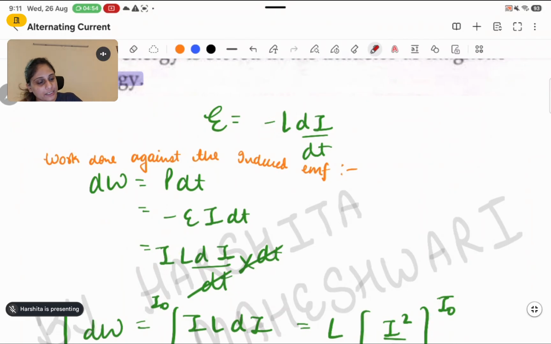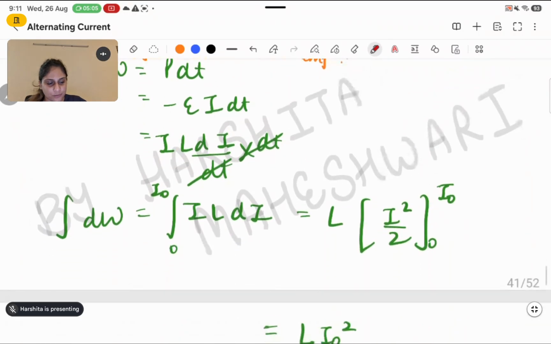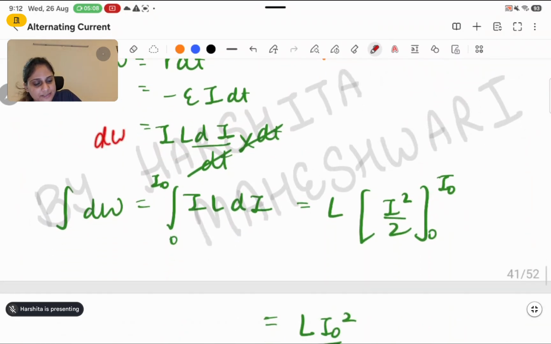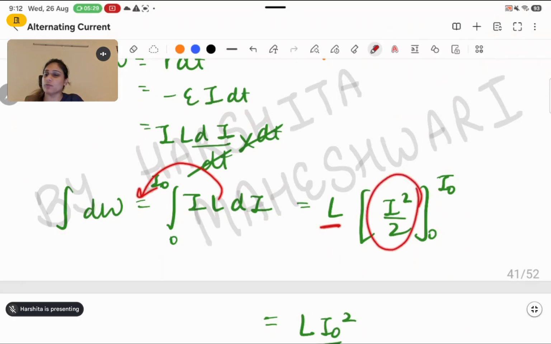Now L and I will get multiplied here, di by dt as it is, and dt as it is. So dt and dt will get cancelled. Now we are left with the expression dW is equal to L I di. So we have to integrate both sides from the value of current 0 to peak value I naught. L is a constant term now. Why? Because with the derivative term di written, the variable is I here. So we took L outside the integration, so only I square by 2 will be left, and the limits we have to put from 0 to I naught.